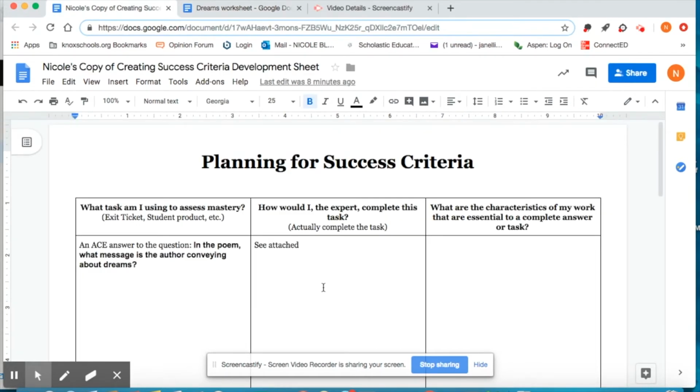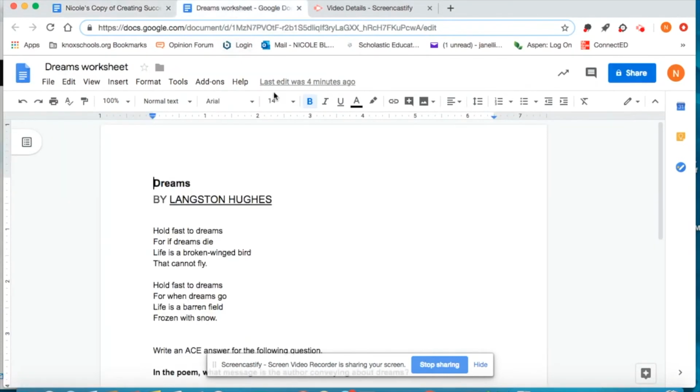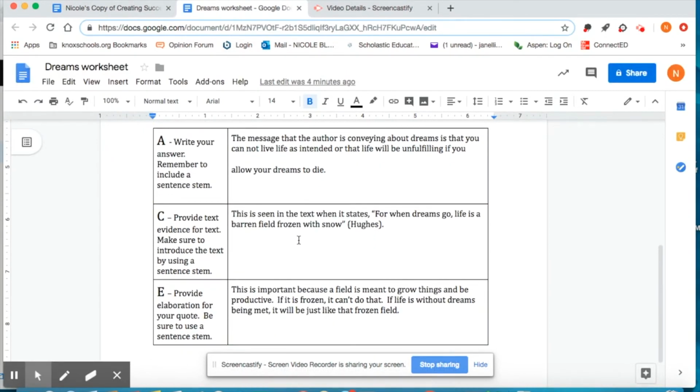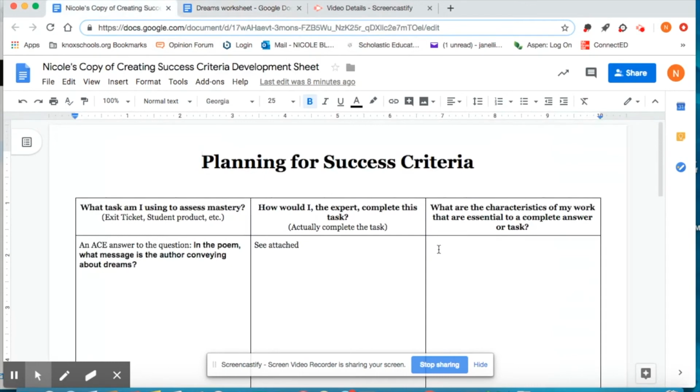So now that I have completed the task, I want to ask myself, what are the characteristics of my work that are essential to a complete answer or task? So I'm going to look back at the worksheet that I completed where I did my ACE answer, and I'm going to look at just what makes this answer correct. So the first thing I see is that I wrote the answer using part of the question as a sentence stem. So that will be my first bullet point.